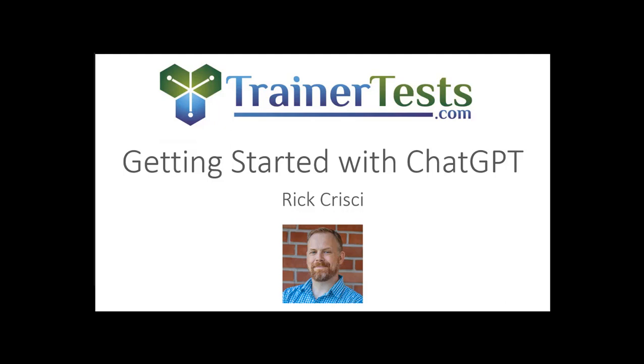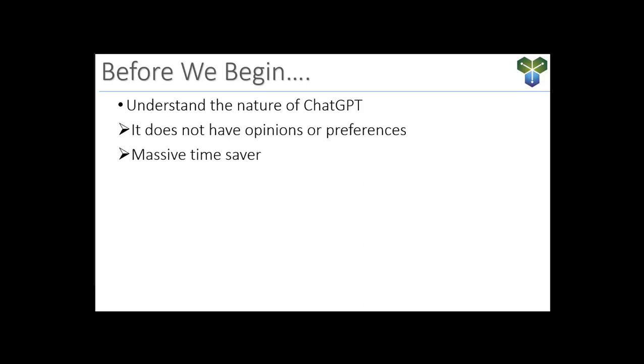And we call them chatbots because they allow you to chat with an artificial intelligence tool and ask it questions, just like you were chatting with a person. So before we begin, it's important that we understand the overall nature of ChatGPT. ChatGPT has access to a great deal of information, and what it's doing is processing and presenting the information that it has learned. It doesn't have opinions. It doesn't have feelings about the data. It just takes what we ask and gives us the data that we're asking for. And so this can be a massive time saver.